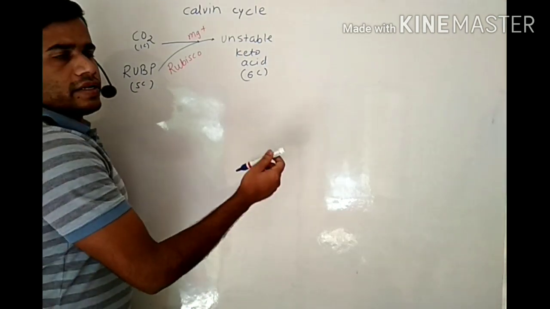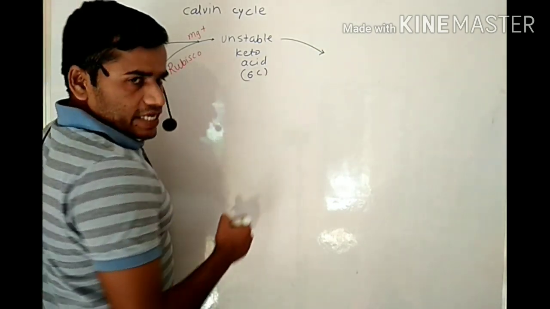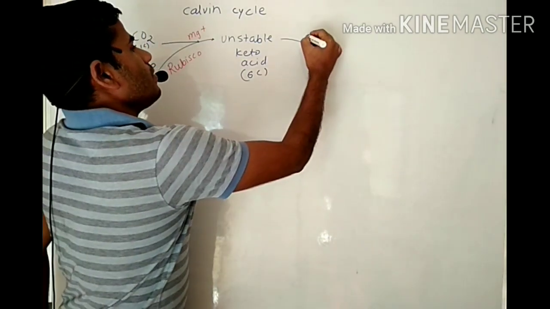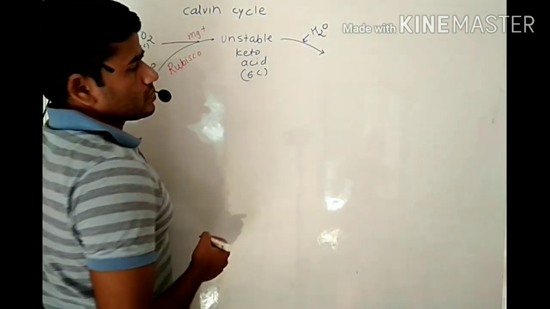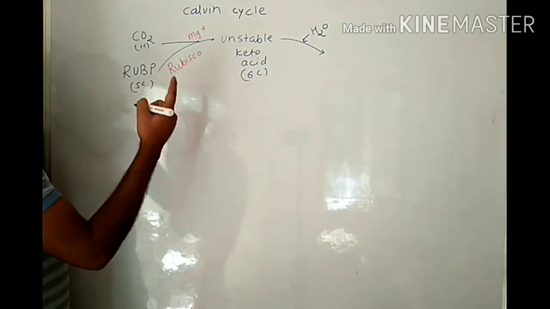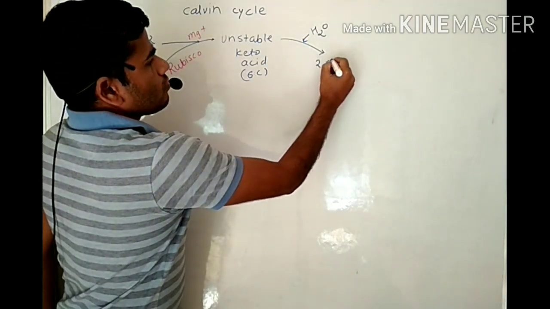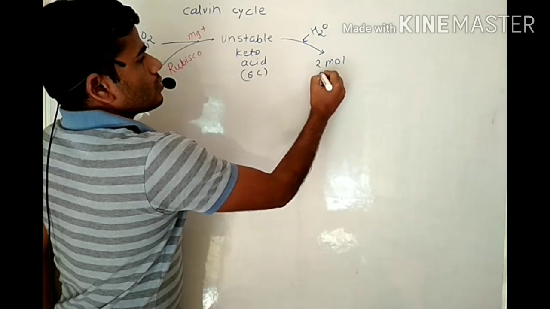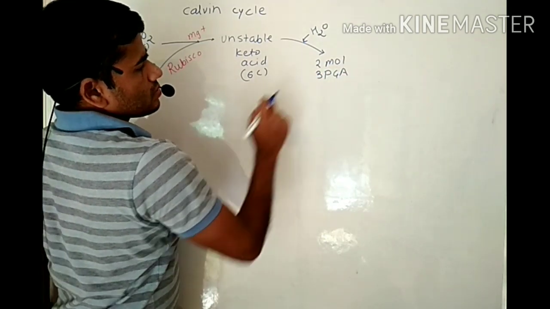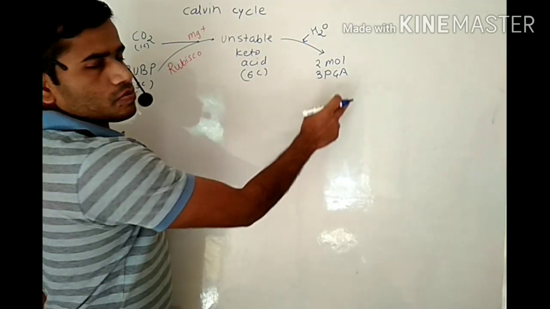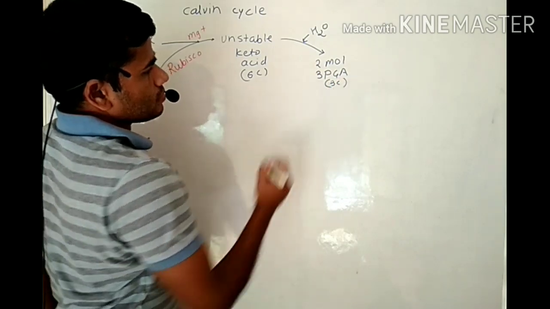Okay, then the unstable keto acid undergoes splitting immediately, means addition of water, that is hydrolysis, in presence of the same enzyme Rubisco, and it gives rise to 2 molecules of 3-phosphoglyceric acid. The 3 means the third carbon of phosphoglyceric acid has a phosphate group, having 3 carbons.